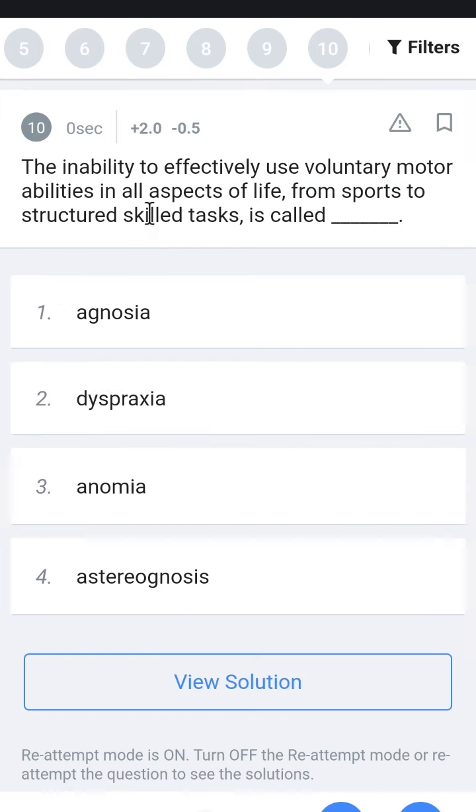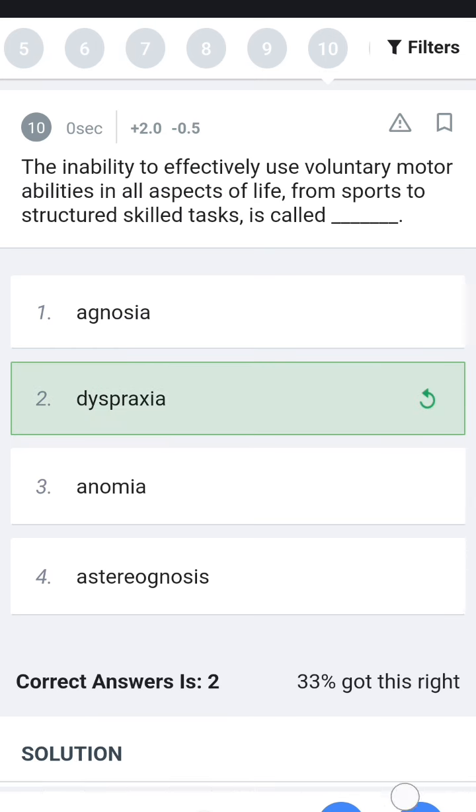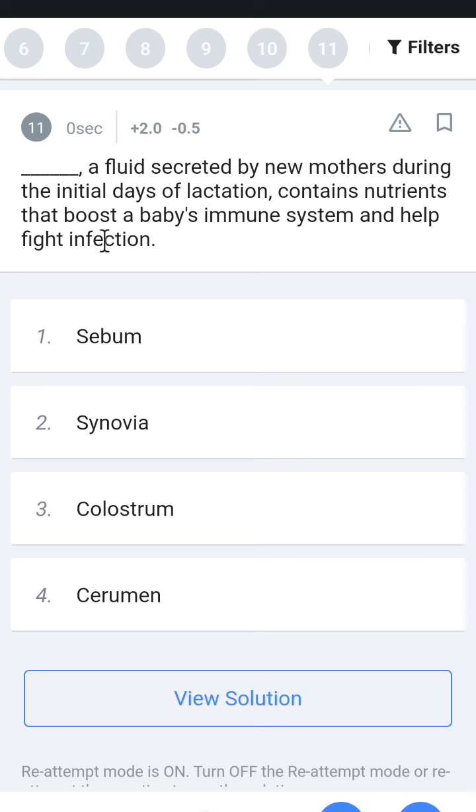Next, the inability to effectively use voluntary motor abilities in all aspects of life, from sports to structured tasks, is also known as inability to use body parts. It is dyspraxia.